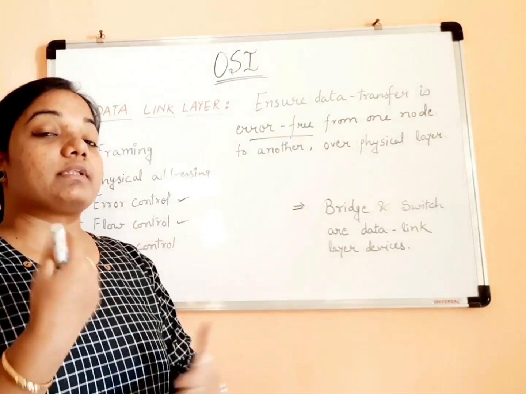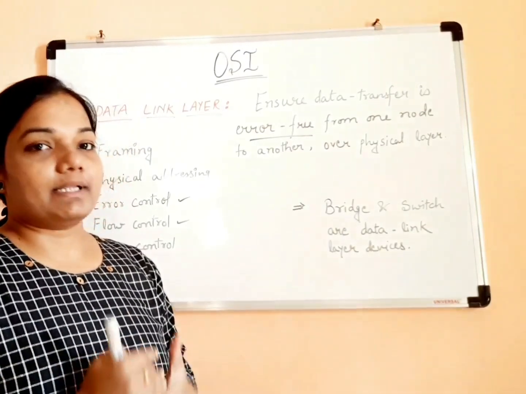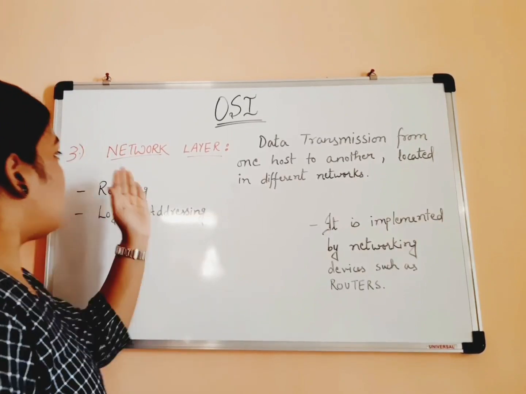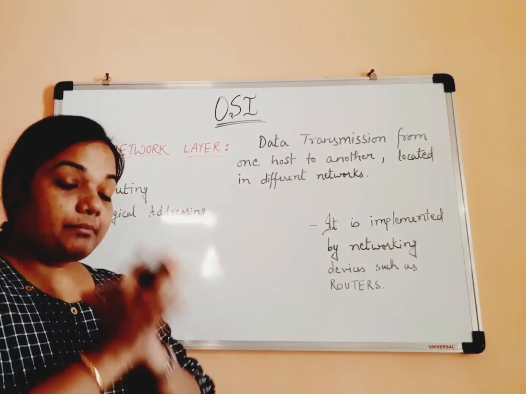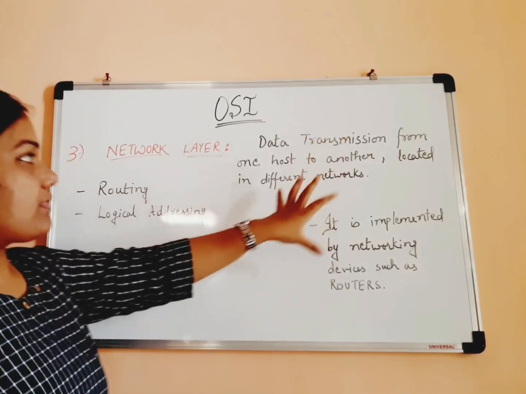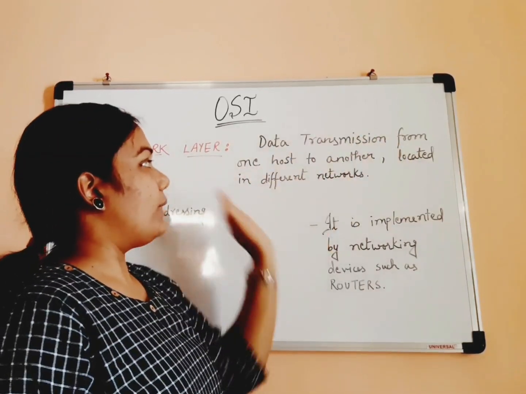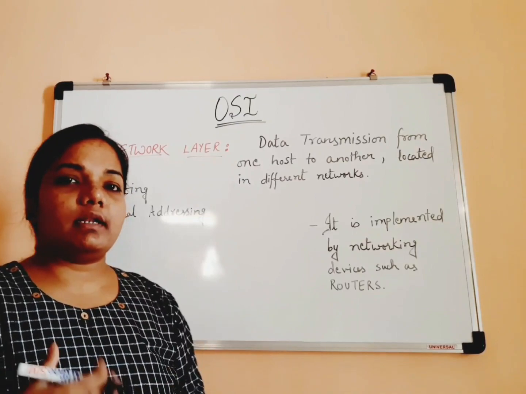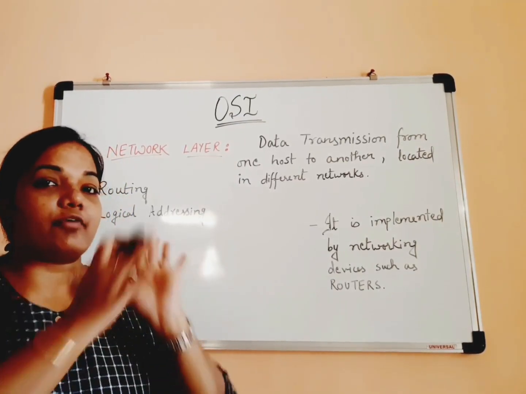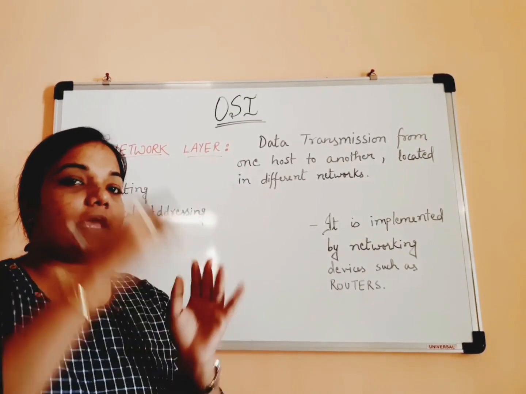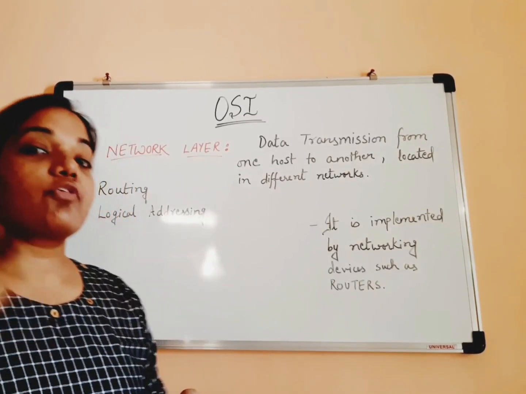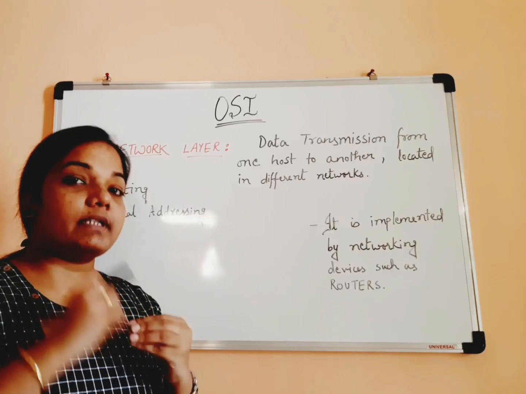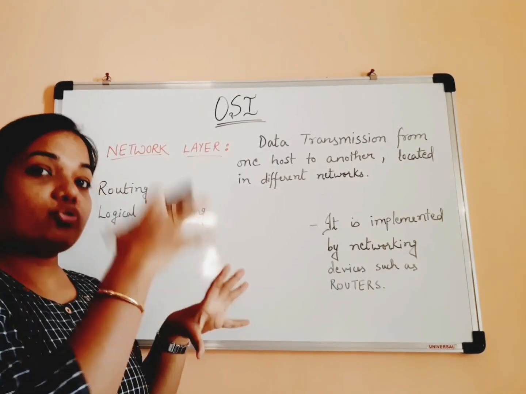Now we will go to our third layer, that is network layer. So the main task of network layer is data transmission from one host to another located in different networks. We can go a little quickly because I have already explained all these things with the help of the email example, right? There also we have seen that the main task of network layer is to transmit the data from one host to another host.